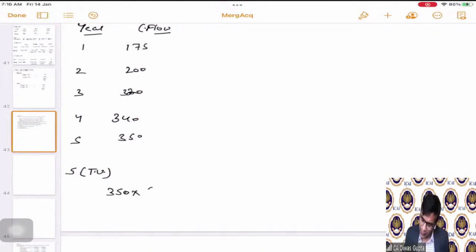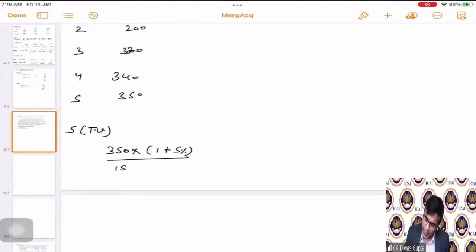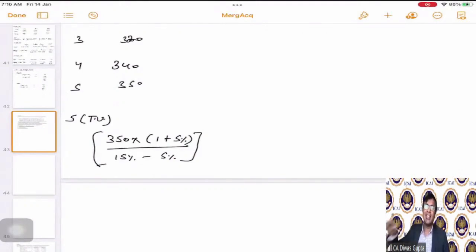First of all, 350 times 1 plus growth rate. Correct? There is a growth rate, and that we divide by the cost of capital minus the growth rate. Correct? That's how we calculate the terminal value. That is already given as a concept in the previous sessions on valuation. So we take the next year cash flow, divide it by the cost of capital minus growth rate. We will get the terminal value for that.